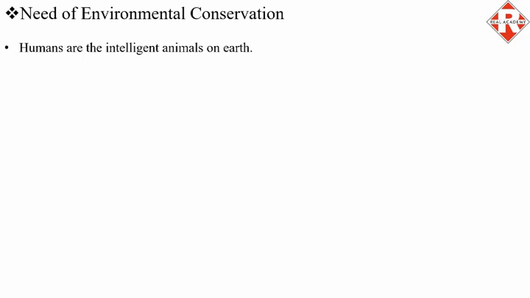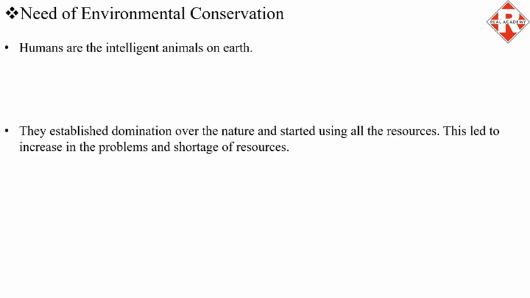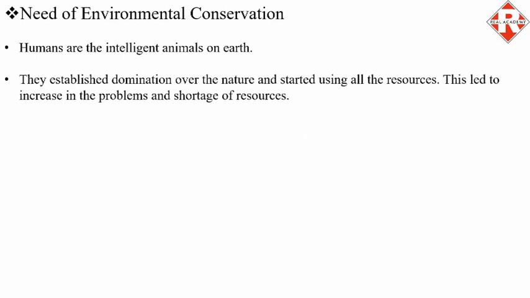Humans are intelligent animals on earth. They established domination over nature and started using all the resources. This led to an increase in problems and shortage of resources. We know the history of evolution and how humans progressed faster than other animals. Soon industries began and flourished.